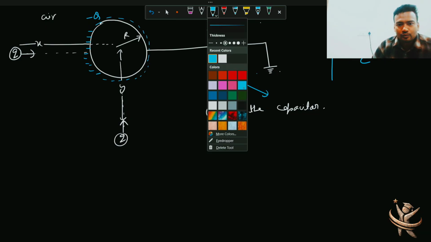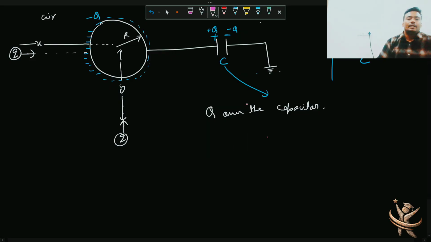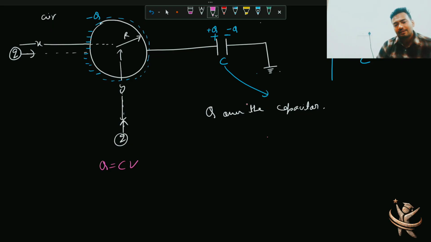Okay, now how to solve it further? I'll use this formula beta. C equals Q by V, better to say Q equals CV, this relation. V is the potential difference. यहाँ बेटा ये जो potential difference है between two plates.